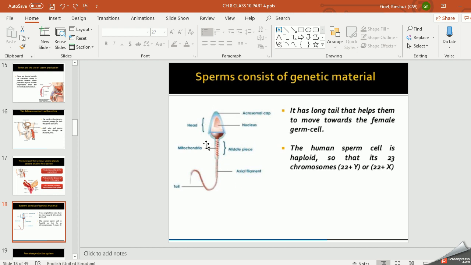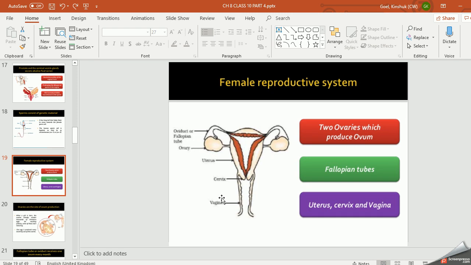Now this is the structure of sperms. It consists of a head, which has the acrosomal cap, right, to penetrate into the ovum, and it contains the nucleus which has genetic material. So all the information from the parent, that is the father, is stored in this nucleus. And this is the middle piece. It contains mitochondria to provide energy. And the last part is the tail, a long tail-like structure that helps in the movement of sperms. Now this is all about male reproductive system.